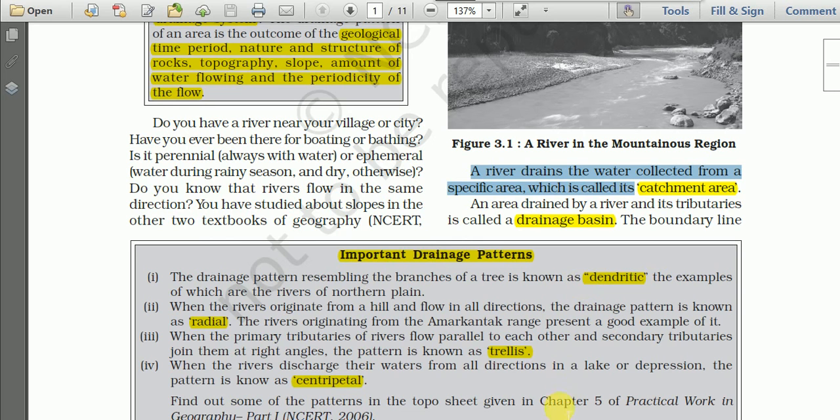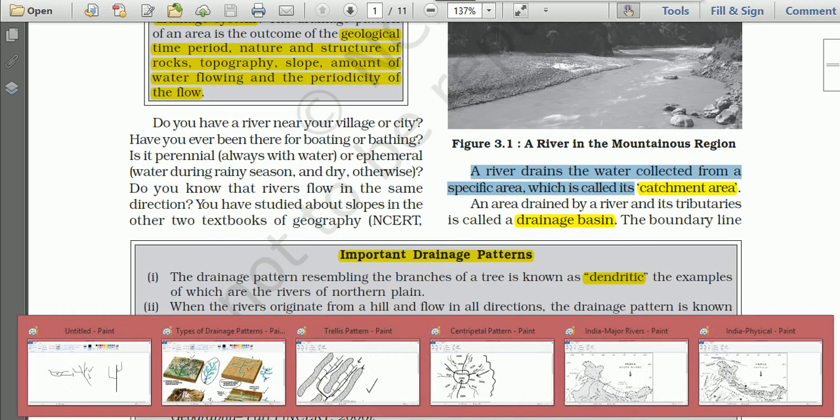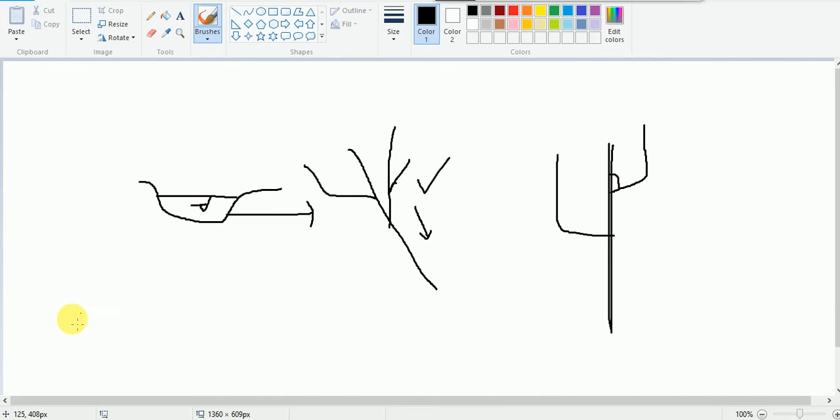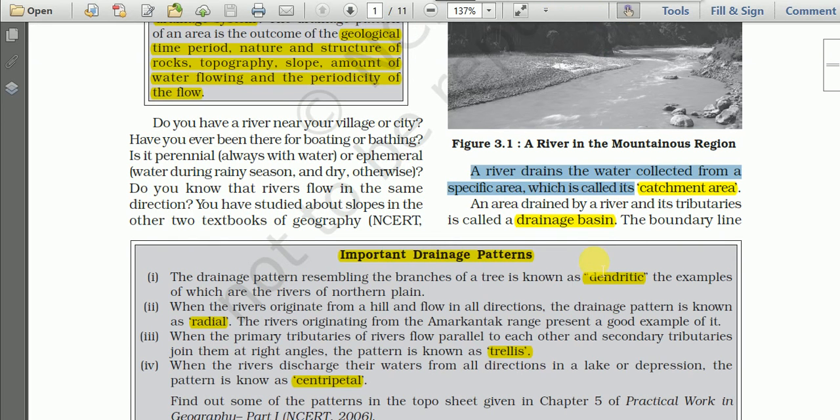So it may be a mountain slope. Okay, say for example here this is a mountain slope, and a river is starting from here, originating from here. So this river is collecting water from here, from this area, and this area, the slope of the mountain from where the river collects water, is known as catchment area. Then another term is the drainage basin.